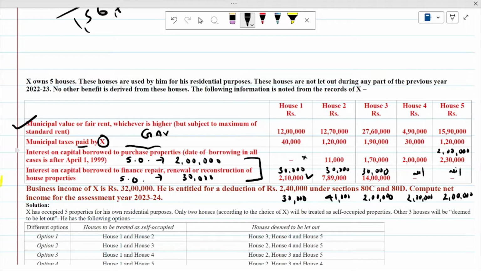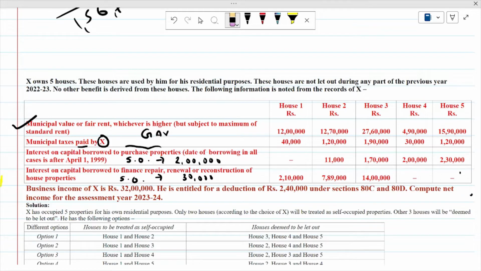But if property is let out, then in that case what maximum deduction is available? In case of house number 1, total is 2,10,000. So here if property is let out, then full amount of deduction is available. That is, in first case 2,10,000 is available. Then in second case 7,89,000 plus 11,000, that means 8 lakh is available as a deduction. Then 1,70,000 and 14 lakh means 15 lakh 70,000 is available as a deduction.